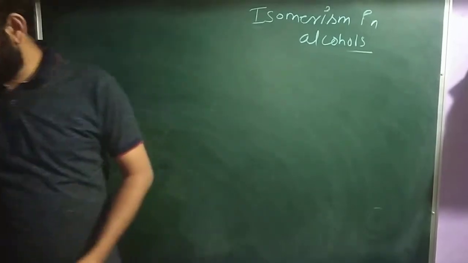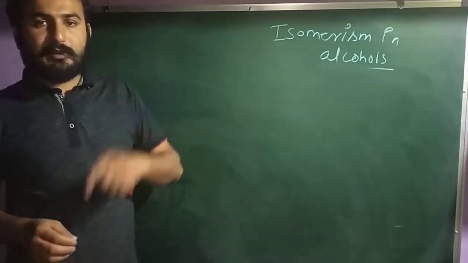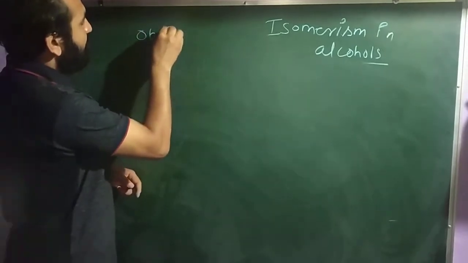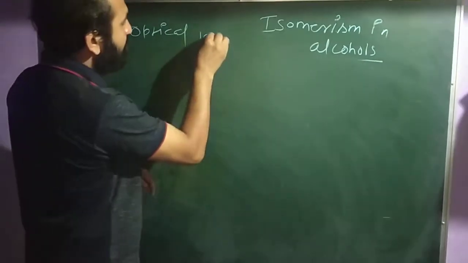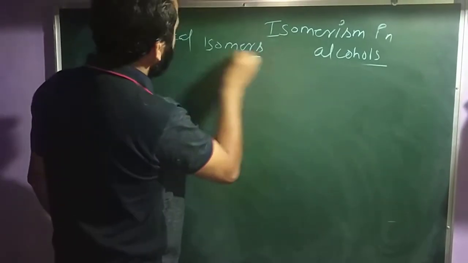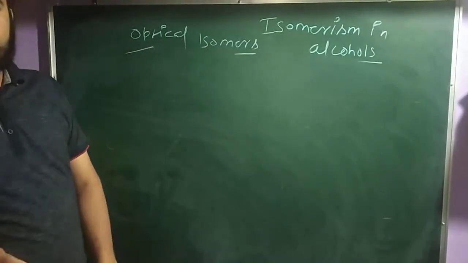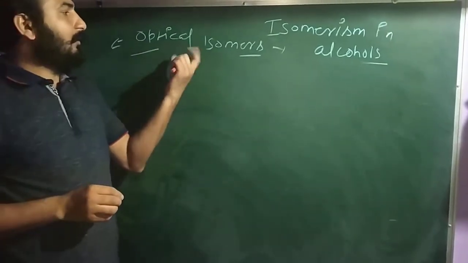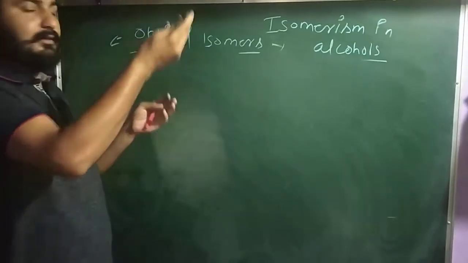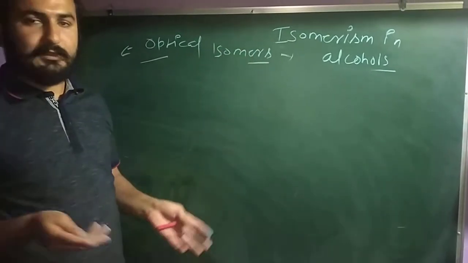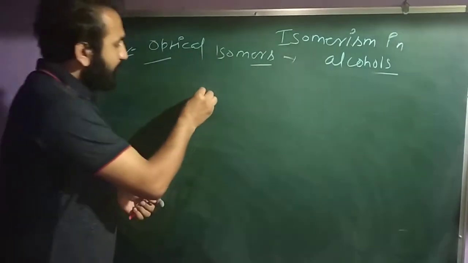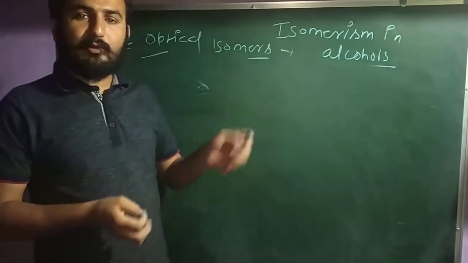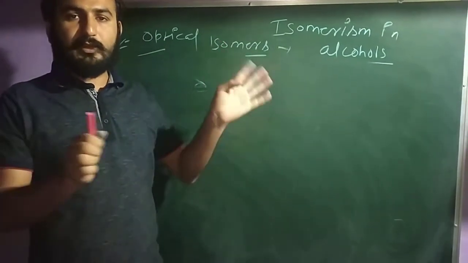After functional isomers, we have a new isomerism called optical isomers. First of all, we will discuss what optical isomers are, how they are formed and how they are generated. Suppose, simply, you take a monohydric alcohol. You know monohydric alcohol?